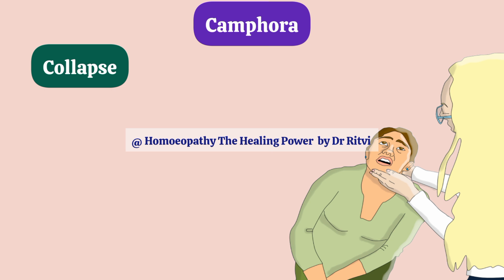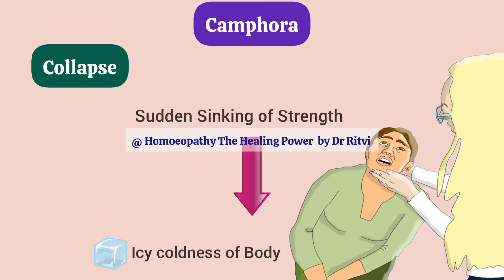The first and the foremost symptom here we are going to see is the icy coldness of the body. So in collapse condition, now when the patient is dehydrated, the first and foremost symptom will be the icy coldness of the body with sudden sinking of strength. That means the strength of the patient is going low and it's going low suddenly.